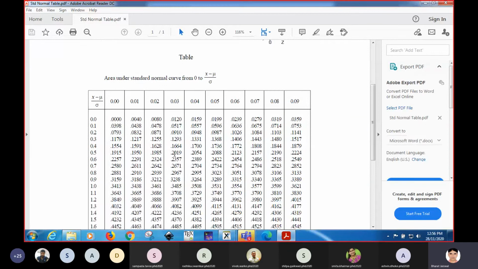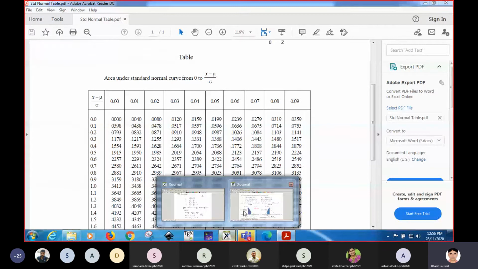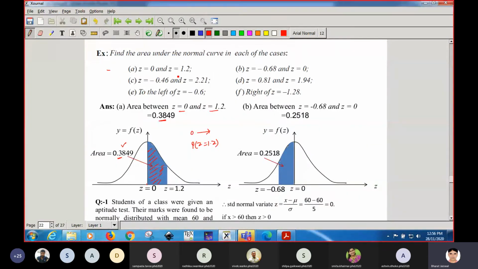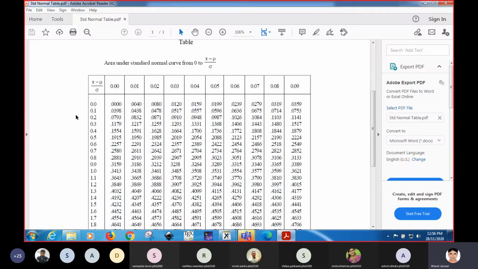So if you see here, our problem is to calculate between 0 and 1.2. So it is 0.3849. Let me show you 0 to 1.2. This is 1, this is 1.0.